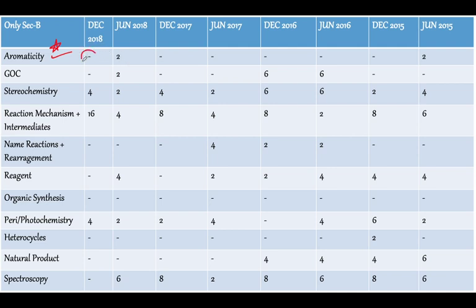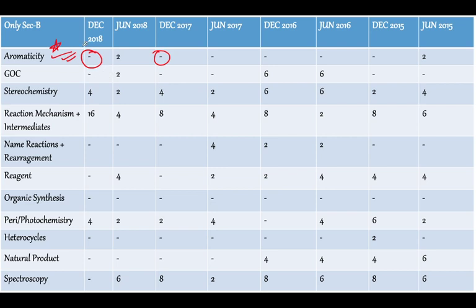The concept is really important and might be asked in a 4 mark question in between some of the reactions, along with some of the other reactions as well.